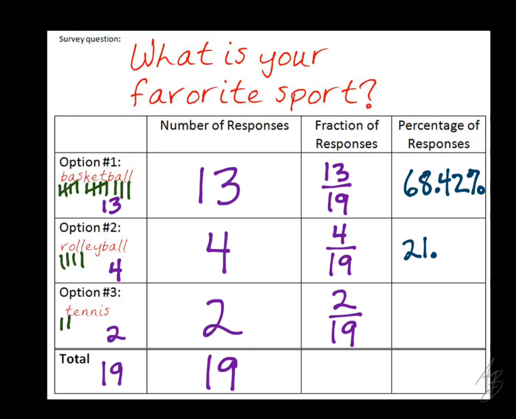21 point. Wouldn't that be it? You can't fit a 0 in that spot. 21 point. Yeah, you can do that. So 0.5. 21.05%. And then 2 out of 19.